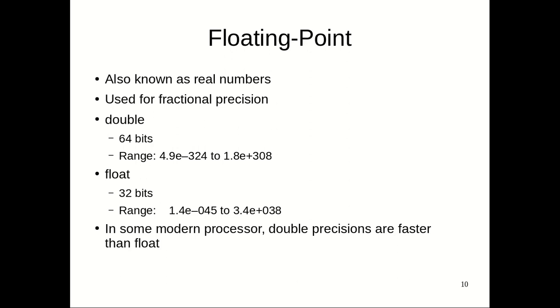Whenever there is a floating point type to be returned or computed, it is by default double. For a large number you use double for better performance, and float for smaller things only. Some modern processors have shown that double precision is faster than float. But again, depending upon the size, use the one which is suitable for you.